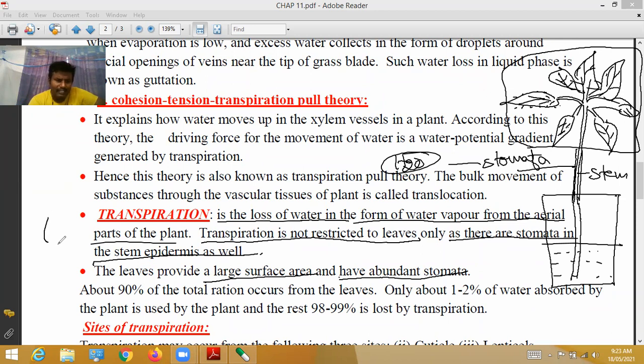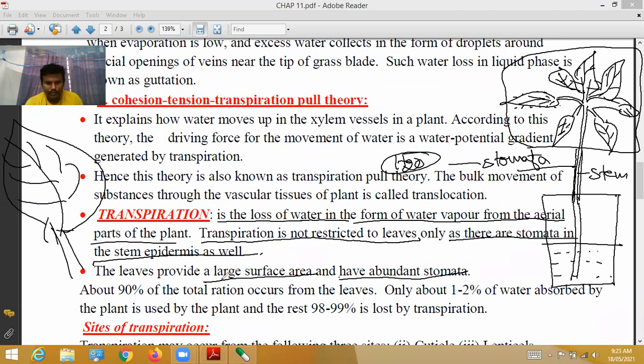See, this is the leaf, with a large surface area like this, and abundant stomata will be there.